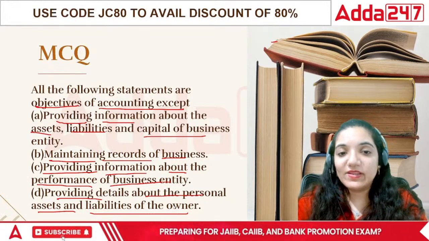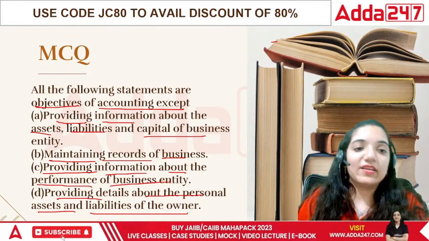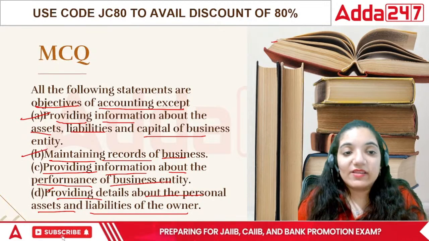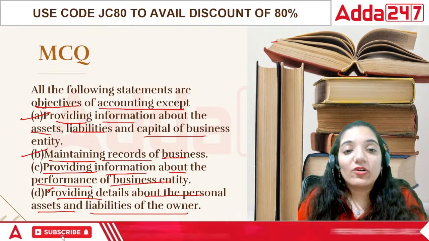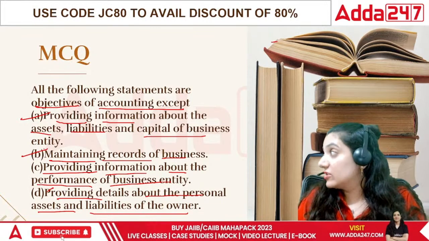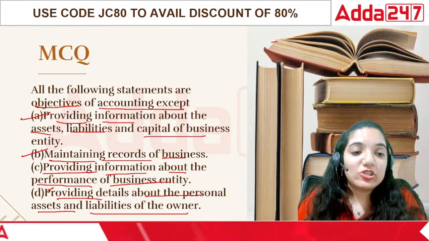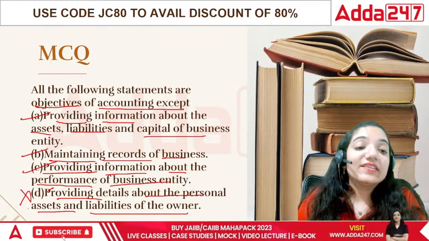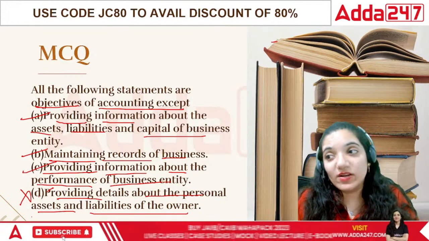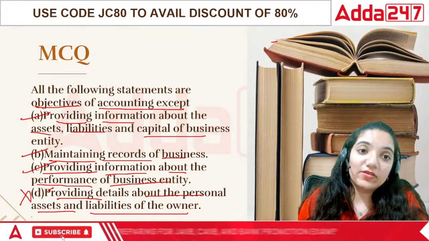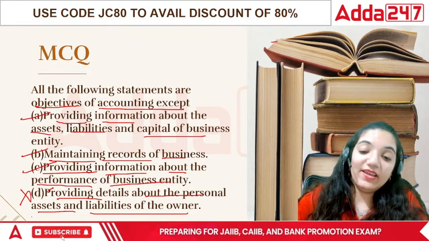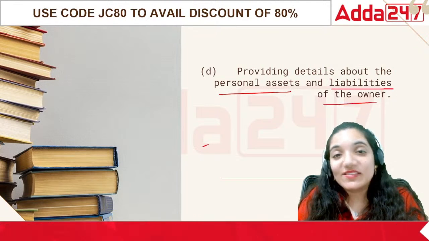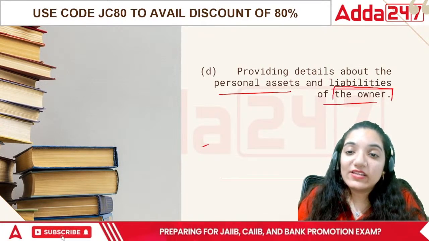So in this case, what would be the answer? The point is it helps in providing the entire information. So the first is correct. It helps in maintaining the books of accounts. This is also correct. What they want is which of the following is not an objective. Providing information about the performance of the business is also correct. The only wrong point is the personal assets and liabilities of the owner. It has nothing to do with the working of the business. It is separate from that. Makes sense? Nothing related to the owner's personal affairs is noted in this area.